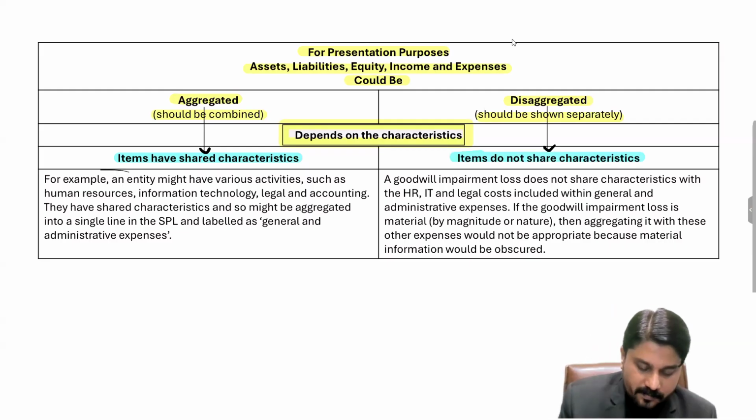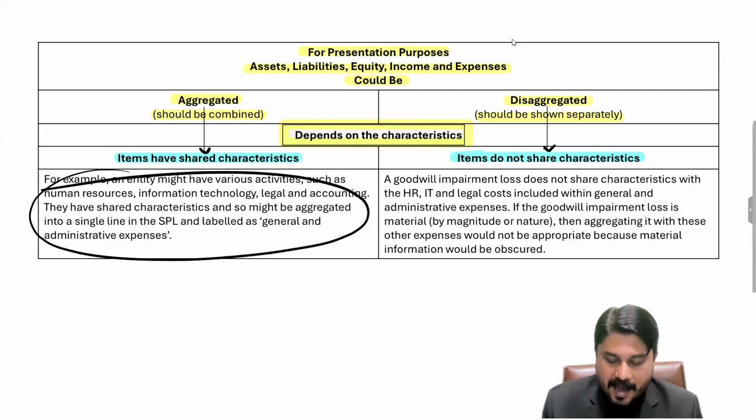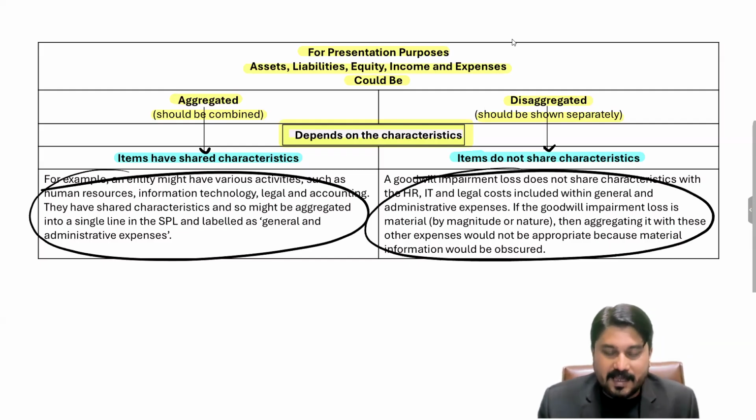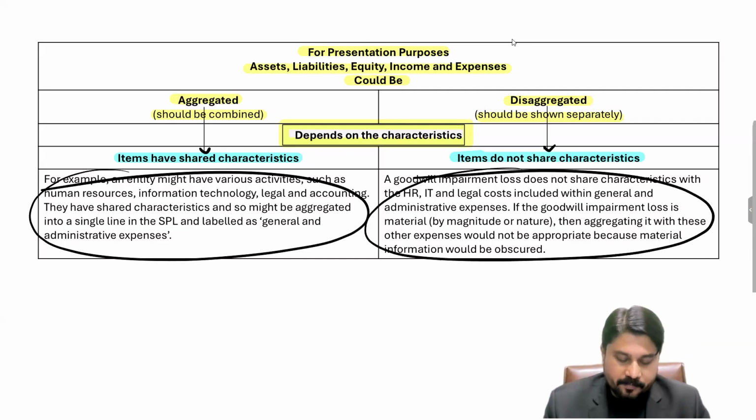For example, I'm guiding you from here, and another example will be the continuation of the first one, right? For example, if there is HR staff, human resources, IT staff, and the staff for legal and accounting purposes, a company would be paying salaries to all these staff members.